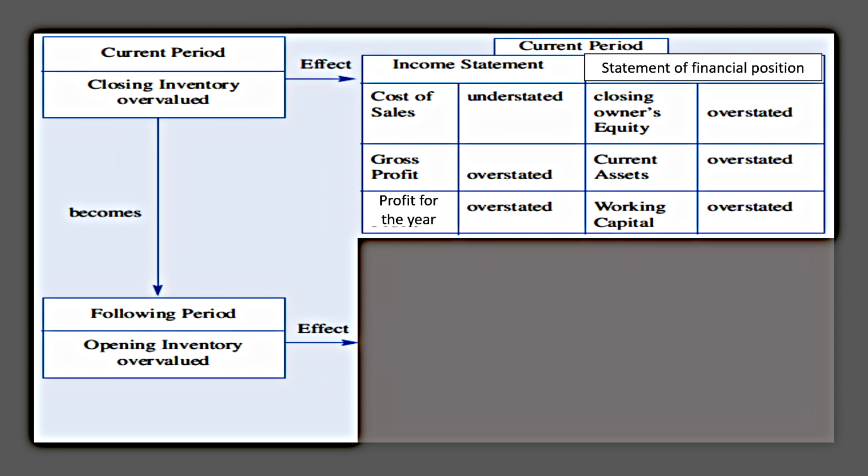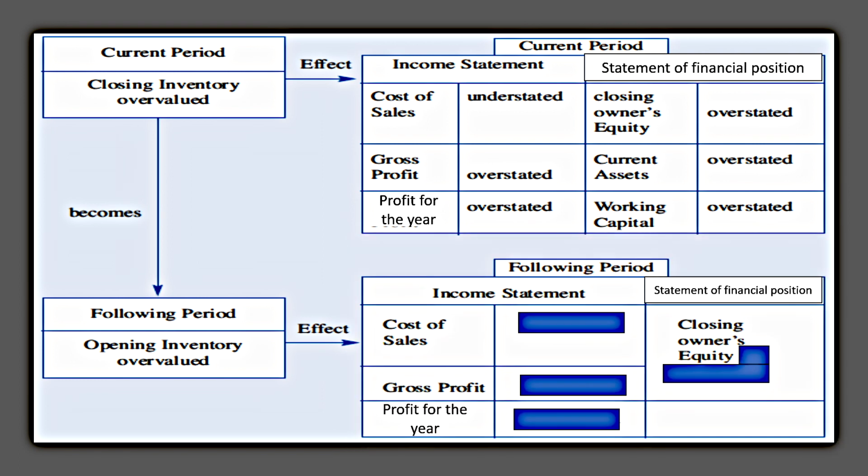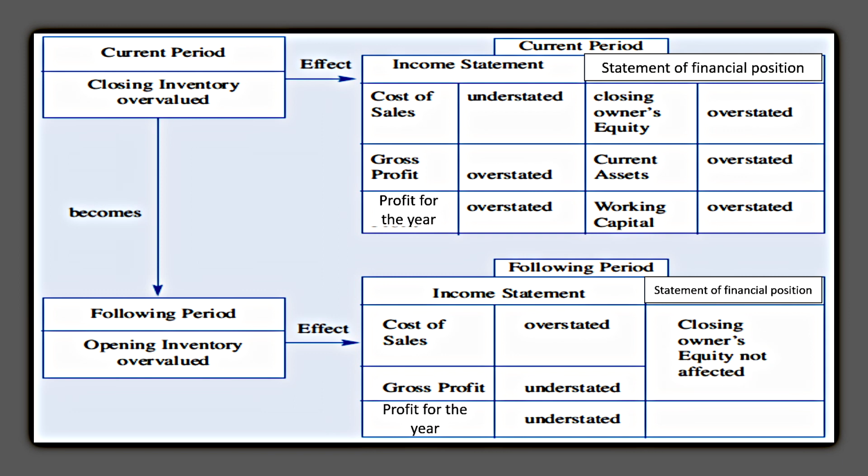So if your closing inventory was overvalued, it implies that the opening inventory also is overvalued. Therefore, the effect on the income statement would be that the cost of sales would be overstated, the gross profit would be understated, and the profit for the year would be understated. And in the statement of financial position, there would be no effect on the closing owner's equity.